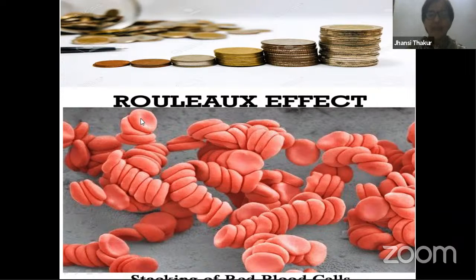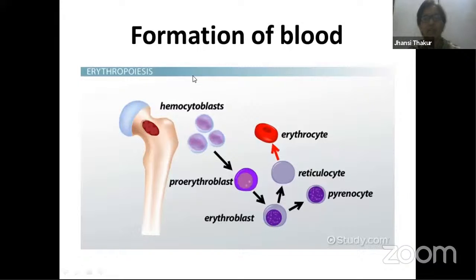So the diameter of RBC is around 7.8 micron, whereas the thickness is about 2.2 micron. Now, formation of blood: as I told you earlier also, directly in our body, cells will not get released from the bone marrow as RBCs together.